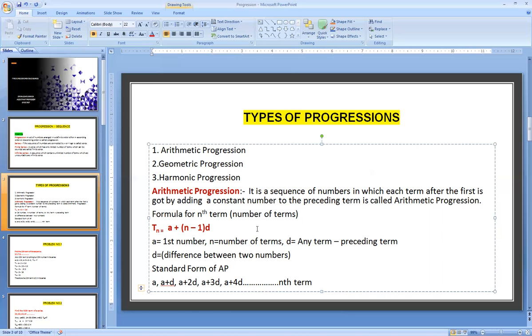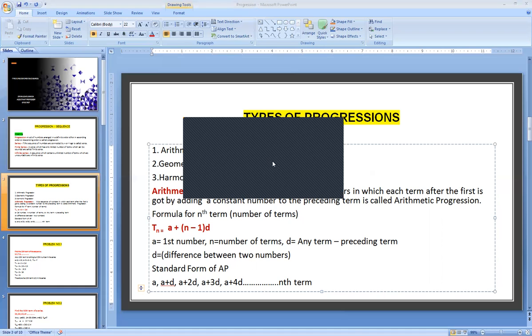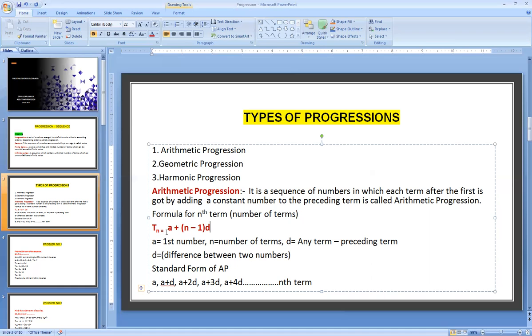In case of arithmetic progression, we calculate the nth term, which is nothing but the last term. The formula we use is Pn, that is, nth term equals a plus (n minus 1) into d. This is the formula for calculating the nth term, meaning the last term in the series. Here a indicates the first number, n indicates the number of terms, and d indicates any term minus the preceding term. It is nothing but the common difference between two terms. The difference between any two terms is called the common difference.